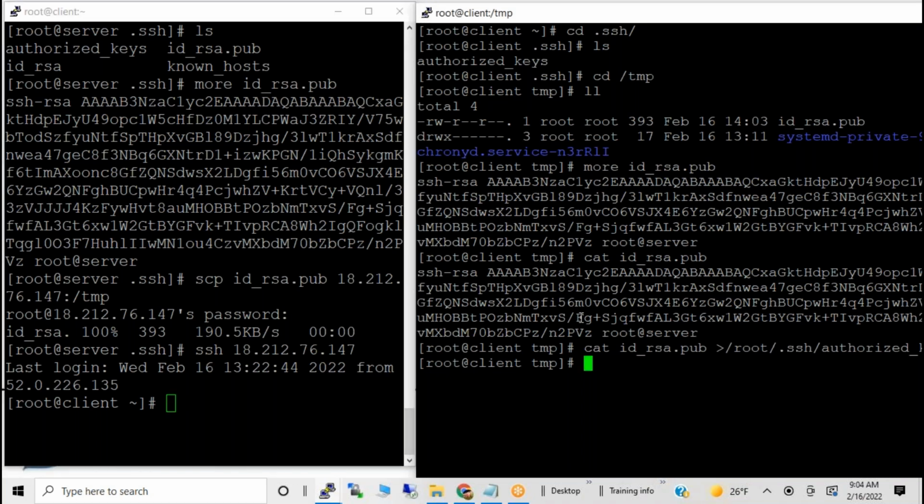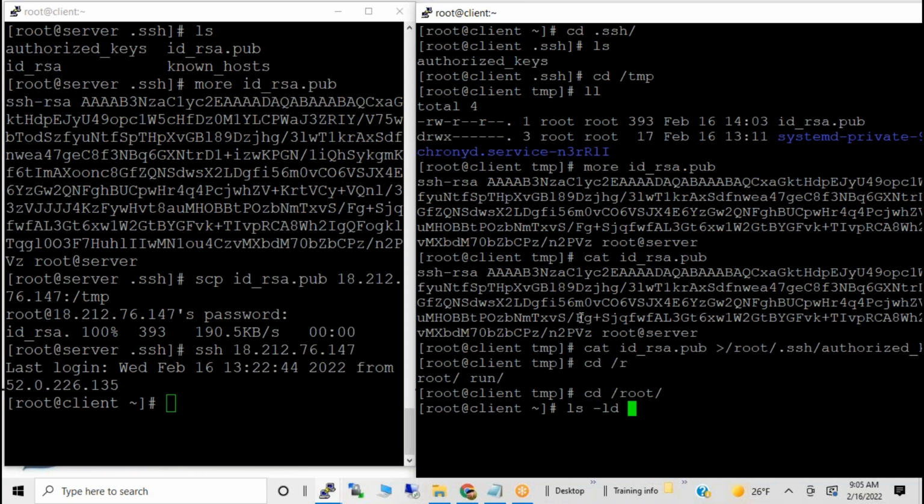One more important thing is the location, like /root, under root the .ssh directory. Run ls -ld .ssh. You need to have the permissions like this: 700. The directory permission is 700.